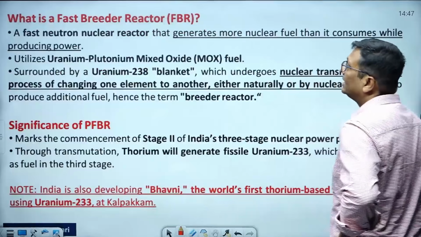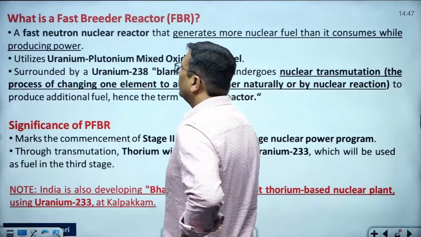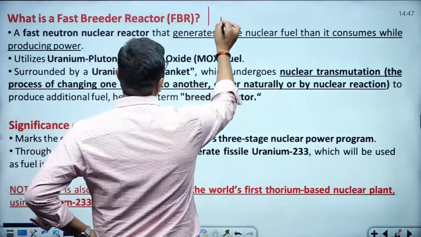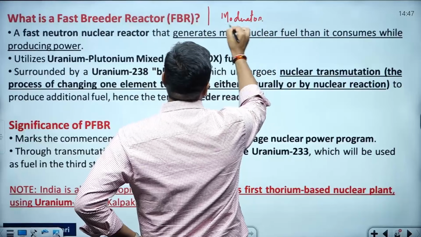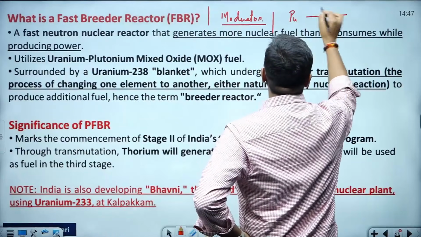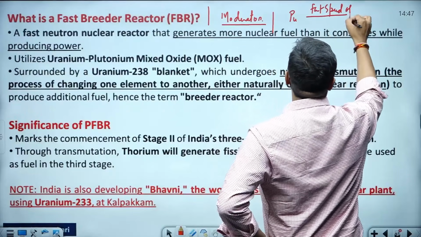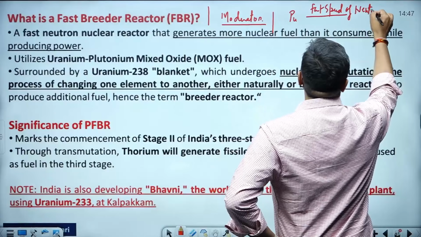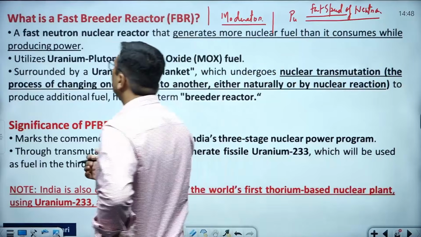What is the fast breeder reactor? I already told you in the second stage of the nuclear energy development program, in this reactor generally a moderator is not used. Moderator is not used because plutonium requires fast neutrons. Plutonium requires a fast speed of neutron, and in such a way it is going to break down.